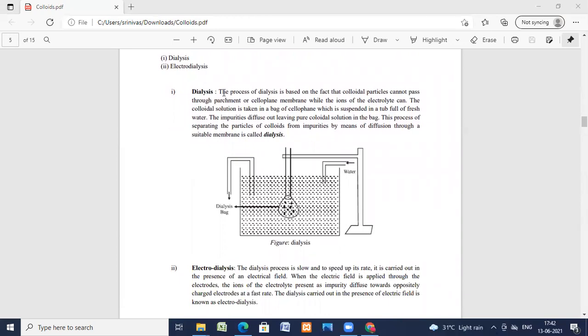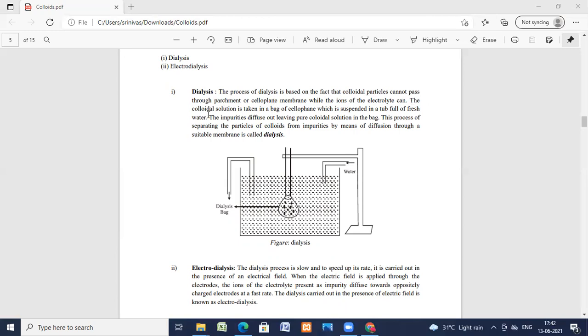What is dialysis? The process of dialysis is based on the fact that colloidal particles do not pass through a parchment or cellophane membrane, while the ions of the electrolyte can pass through the cellophane membrane.